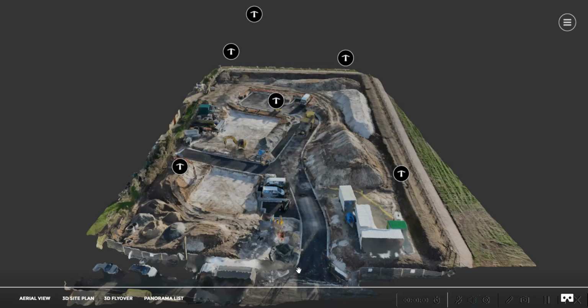Hi, this is Paul from 360 Dragonfly, and this is a quick demonstration on how to use the new feature on our construction progress reports, which is the 3D modelling combined with 360 panoramas.